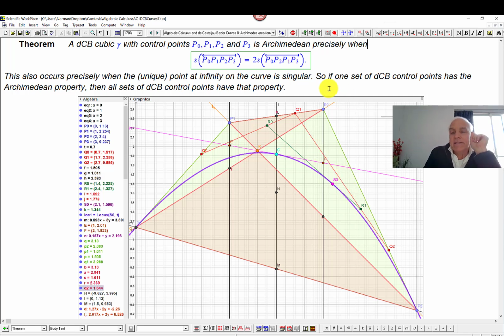So that's allowing us to deduce the also very interesting fact that if one set of DCB control points has this Archimedean property, like say this one here that I'm showing you, then all sets of DCB control points will have that property. If we subdivide the curve, perhaps several times, and you get another 4 control points for some piece of the curve, then those 4 points will also have this property that you can find 4 parallel lines through them, which are equally spaced.